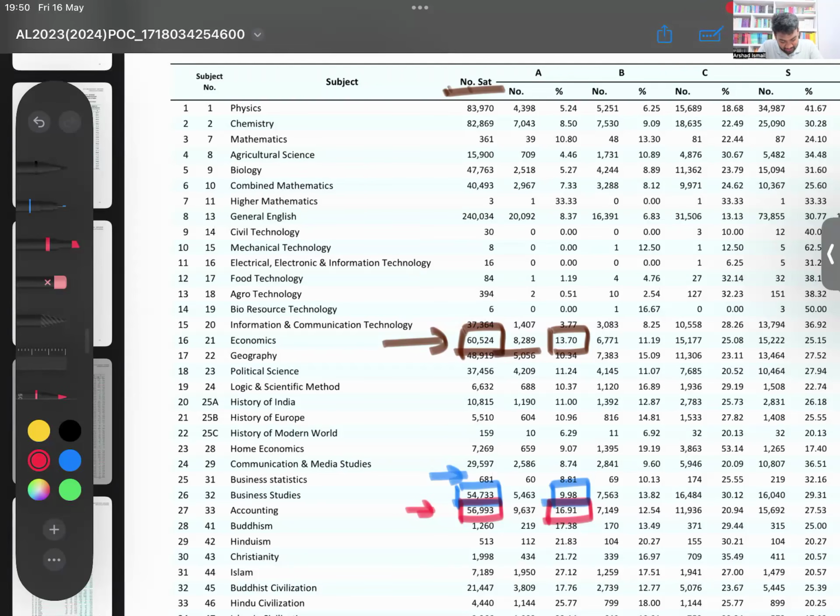IT should be there. Information technology, maybe. So that's even lesser. You see, IT, 37,000 people have done, only 3.7% have A's. From the 37,000, only 1,400 have A's. In Colombo, Lama, usually people do much better. Especially what happens is outside of Colombo. That's where it gets hard because they don't have proper teachers, they don't have proper resources. That gets difficult. And especially something like IT, studying in Sinhala also is hard, Lamai.